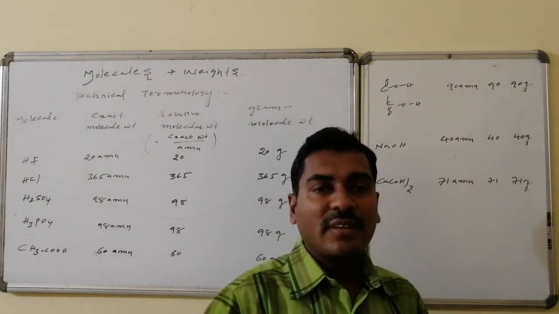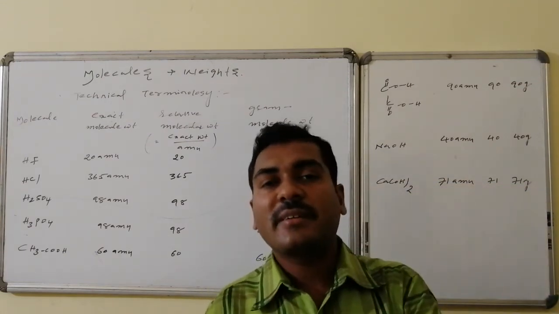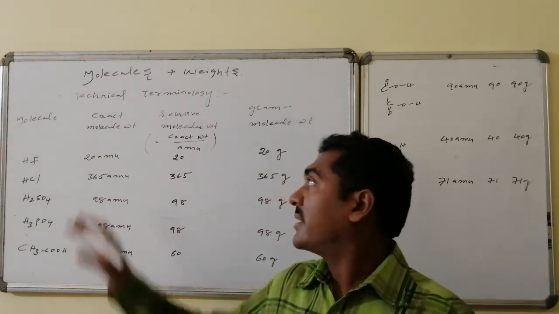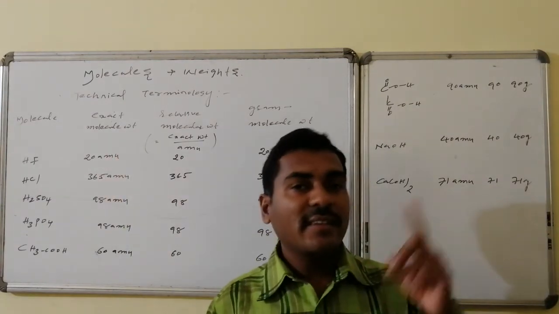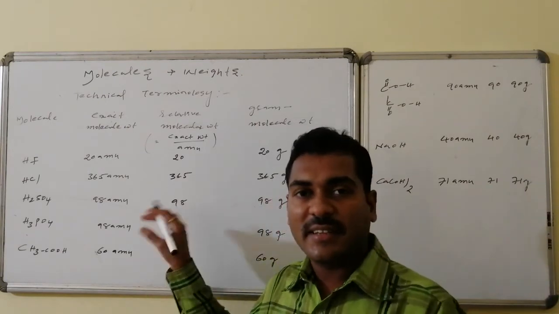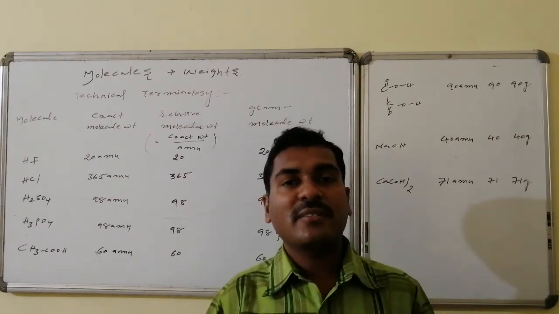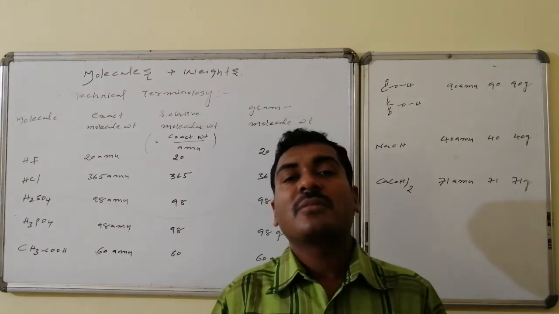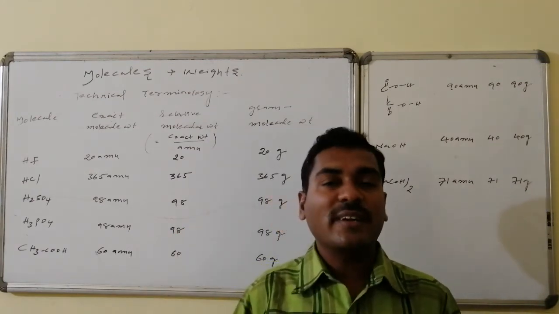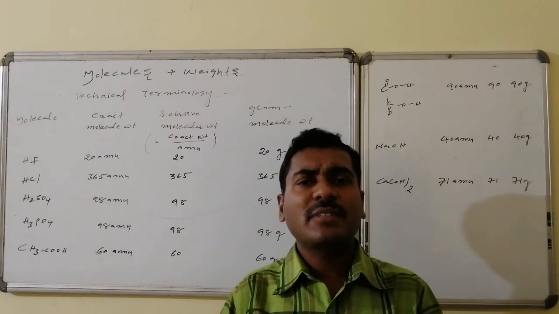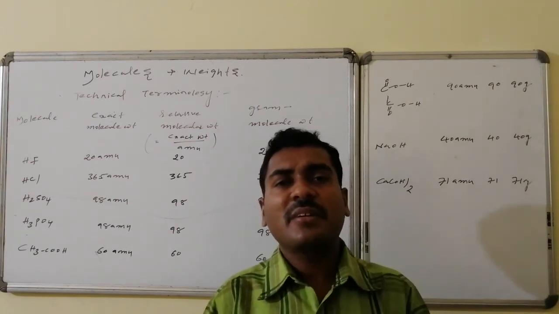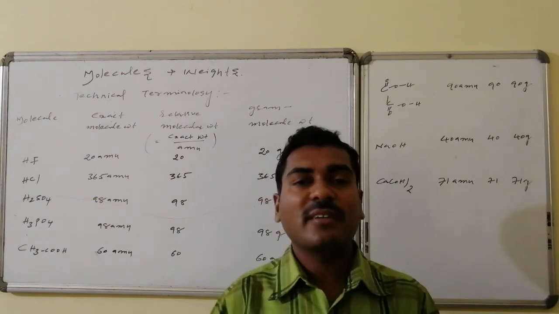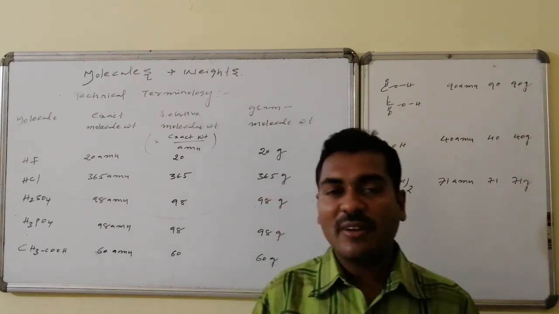Thus, the technical terminology is present: in case of atoms, exact atomic weight; here, exact molecular weight. There is relative atomic weight; here is relative molecular weight. There is gram atomic weight; here is gram molecular weight. Thus, everything definition-wise remains the same. There, we are taking atoms and atomic weights. Here we are taking molecules as well as molecular weights.